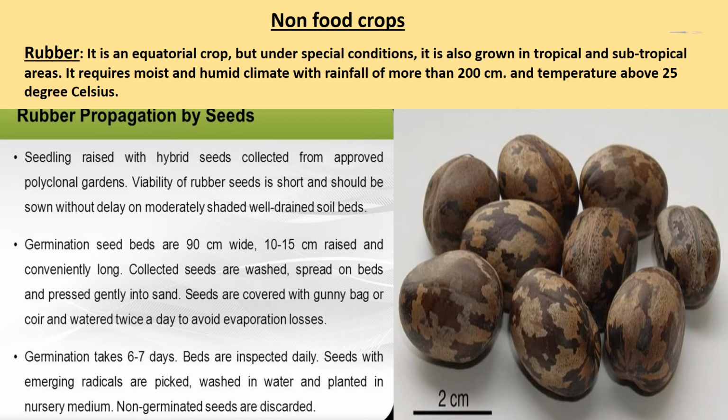Children, germination takes 6 to 7 days. Beds are inspected daily. Seeds with emerging radicles are picked, washed in water and planted in nursery medium. Non-germinated seeds are discarded.